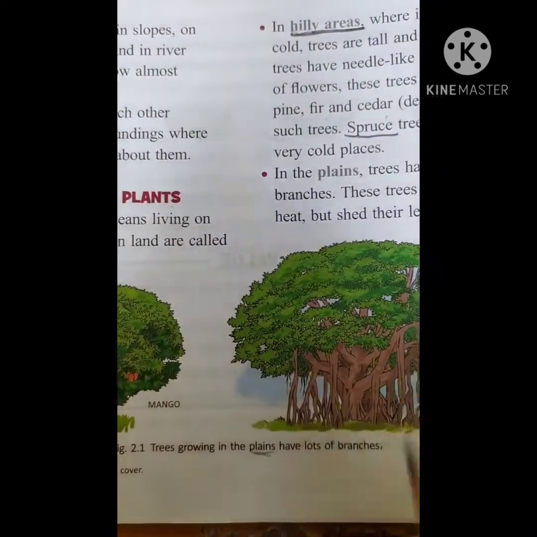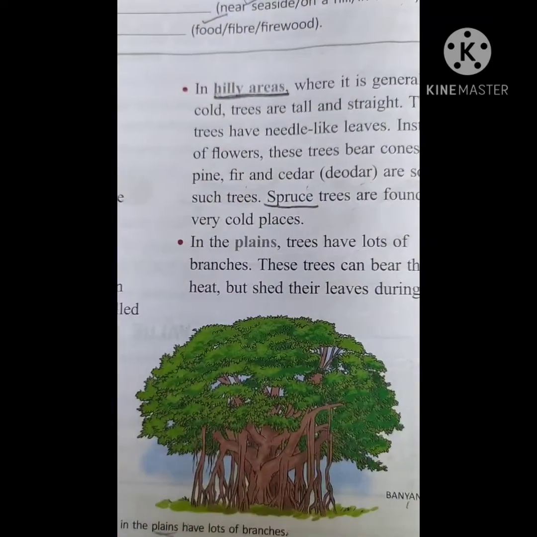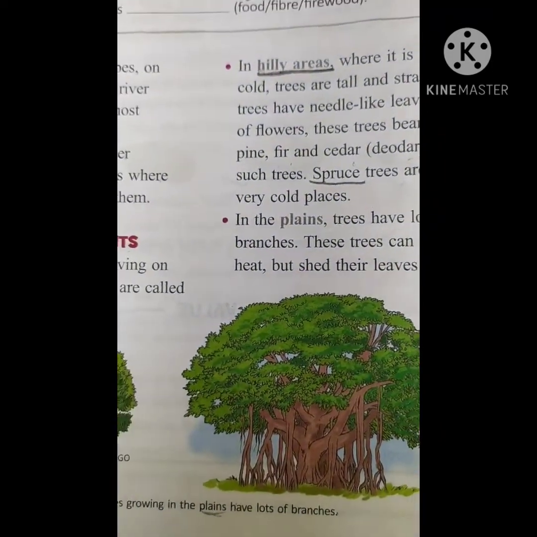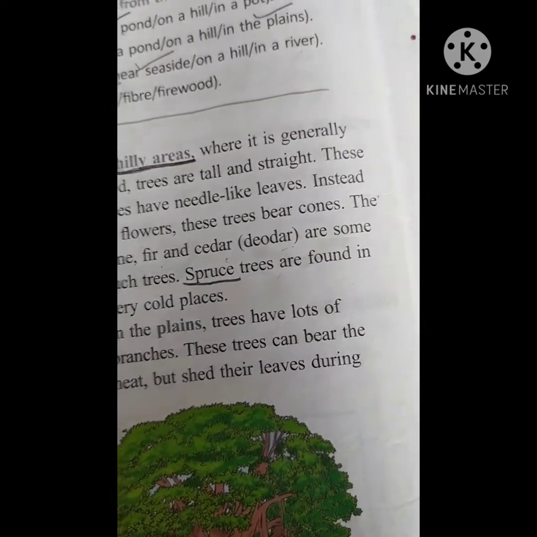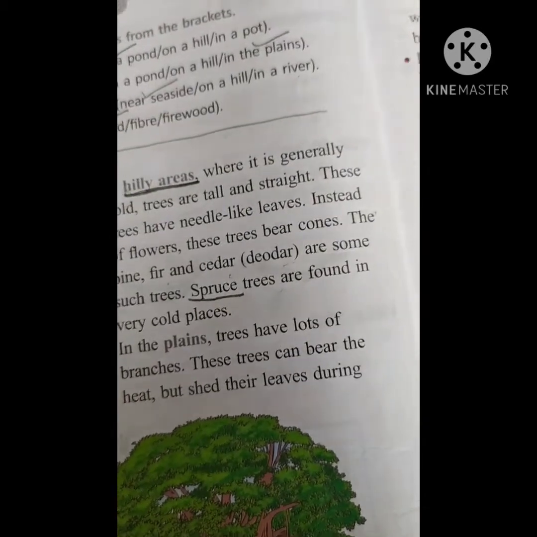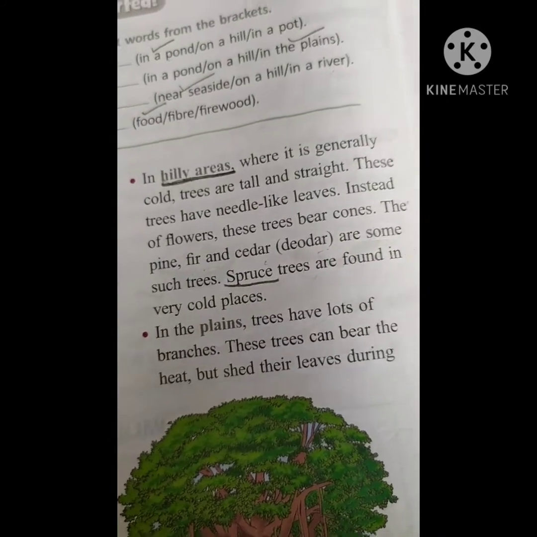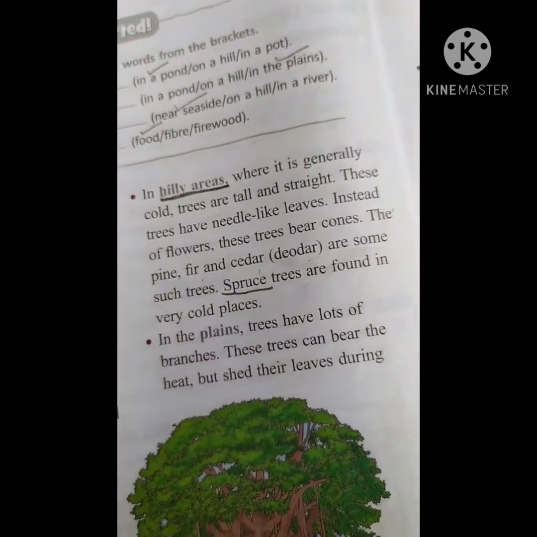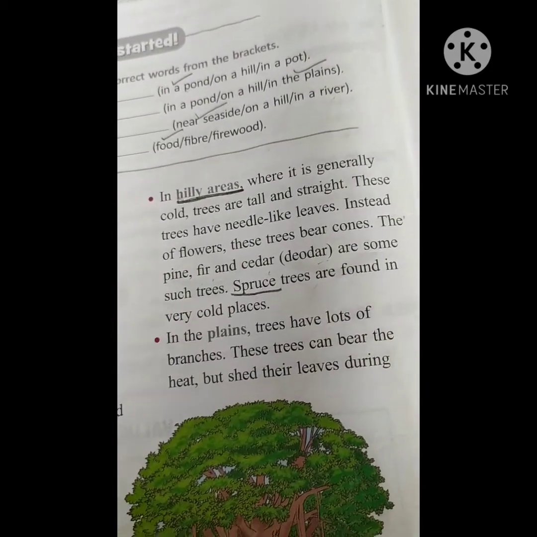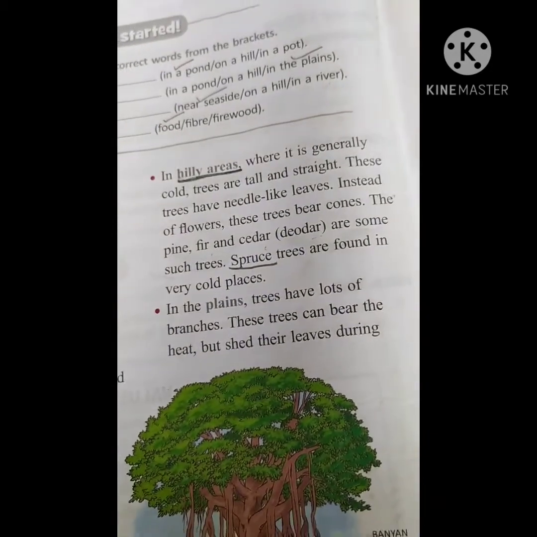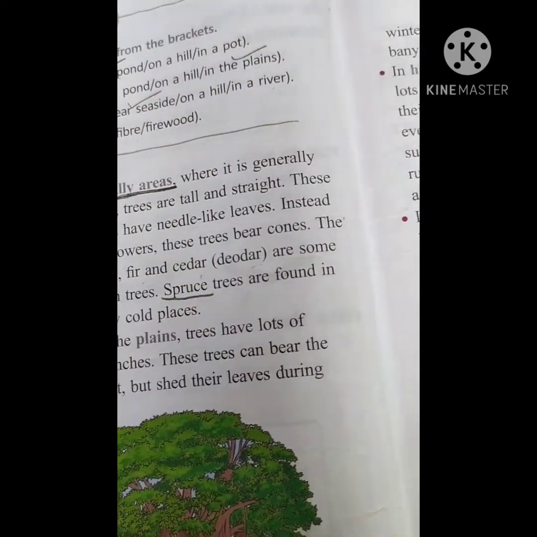We have seen the trees. Yes, so they can shed their leaves during winter, and they can bear the heat also. Yes, they are not in the desert; that much heat is not present. But the plants which are growing in the plains can grow and bear the heat. And obviously when they are absorbing the heat, they are shedding their leaves during the winter.